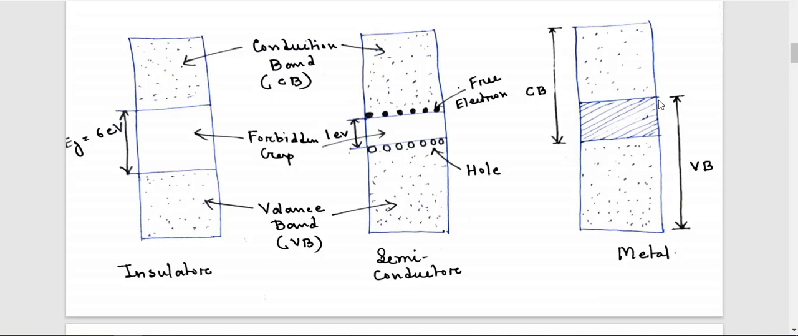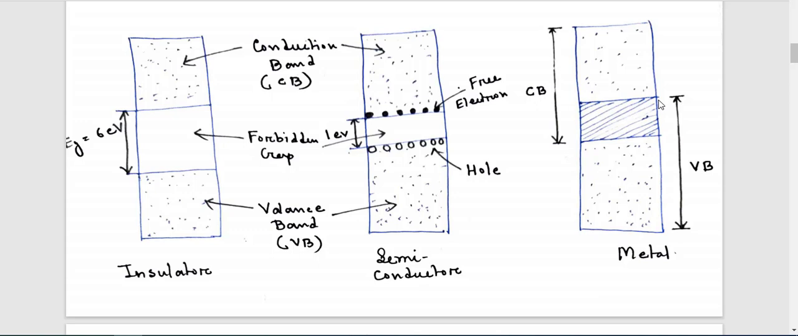Now if you are asked to give one example of an insulator, what is your answer? There are lots of insulators. Wood is an insulator, and diamond is also a good example of an insulator. This 6 eV forbidden gap is for diamond.